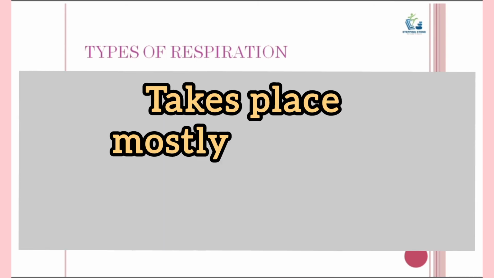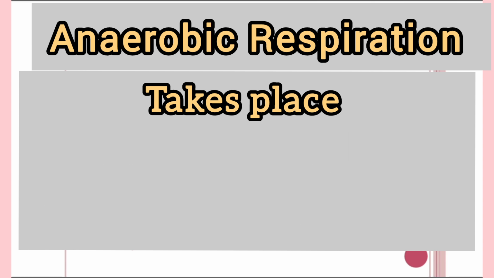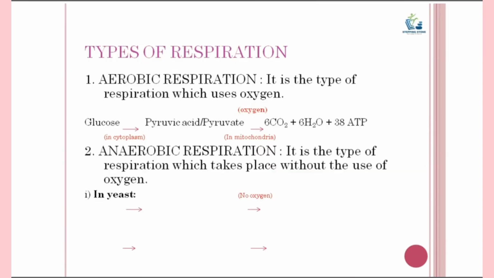The microscopic organisms like yeast and some bacteria obtain energy by anaerobic respiration, which is also called fermentation. So the breaking down of glucose or food during anaerobic respiration carried out by yeast can be represented as follows. So here you can see glucose finally breaks down to produce 2 ATP molecules.